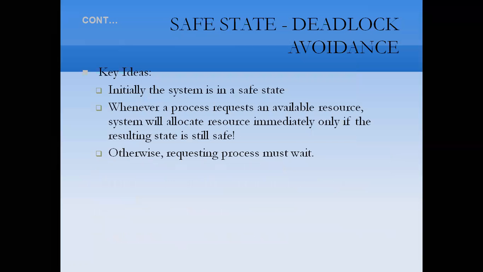So the key idea, that is what deadlock avoidance is: initially the system is in a safe state, and whenever a process requests an available resource, the system will allocate the resource immediately only if the resulting state is safe. Otherwise the requesting process must wait. Thank you.